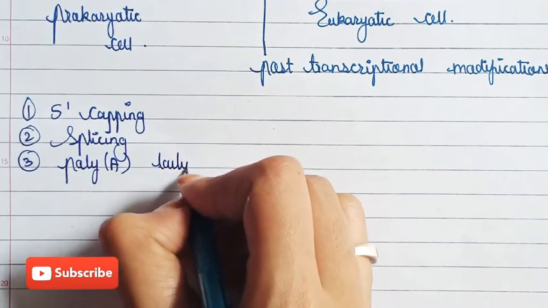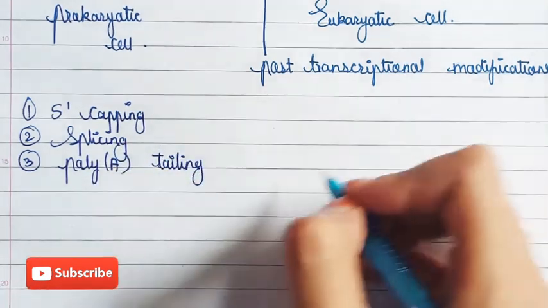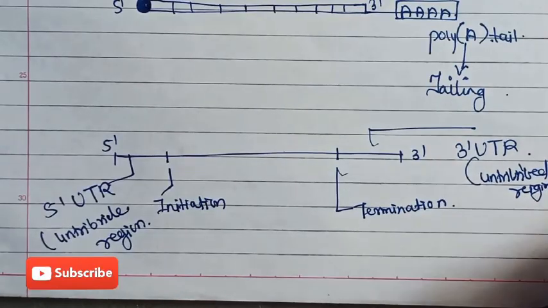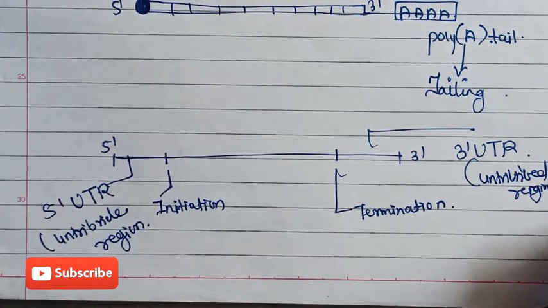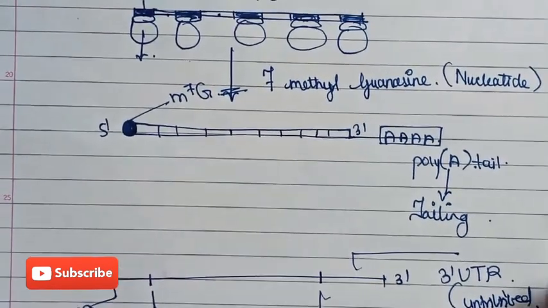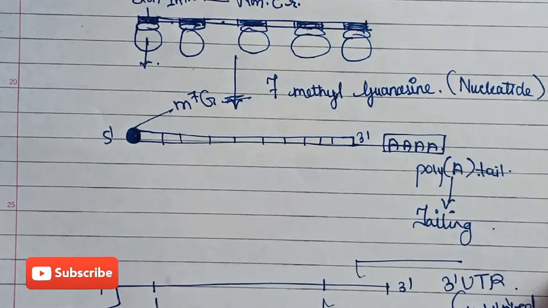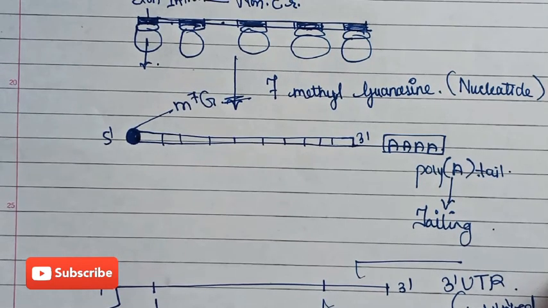Okay, you can say just capping, splicing and tailing. This is about mRNA that we have seen. Now in the next video we are going to see about tRNA, what tRNA is, and its function and important points. So thank you friends for watching my video.